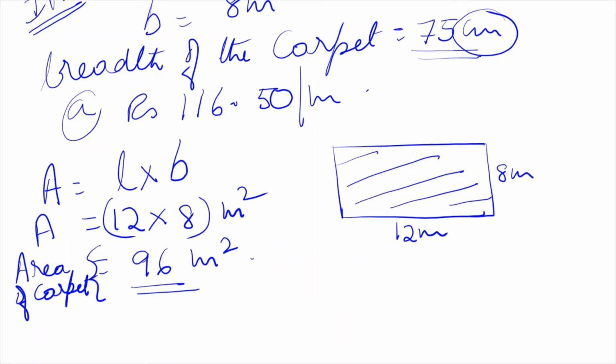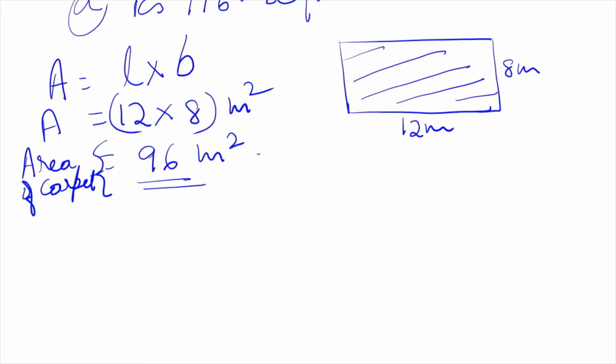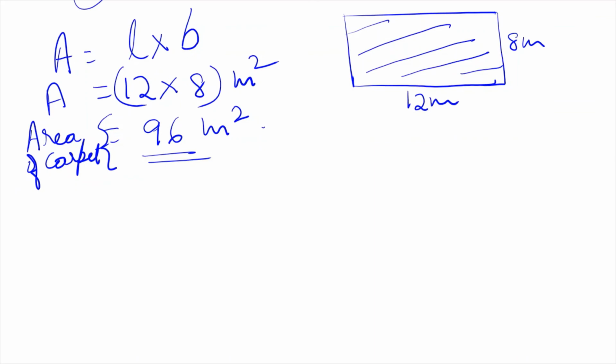But we know the breadth of the carpet is 75 centimeter, and we have to find out the length of the carpet. But that is in centimeter, so we have to convert this into centimeter square first.